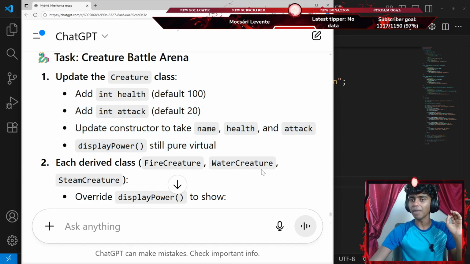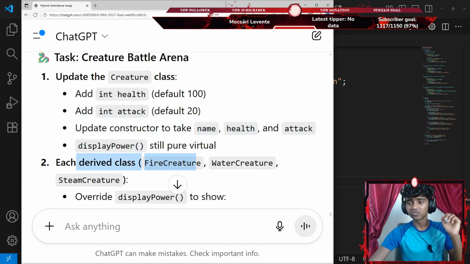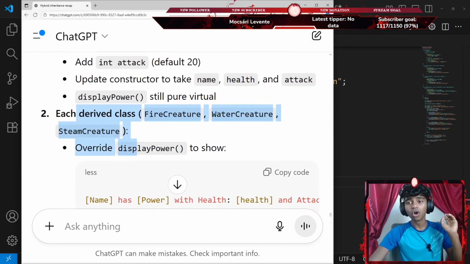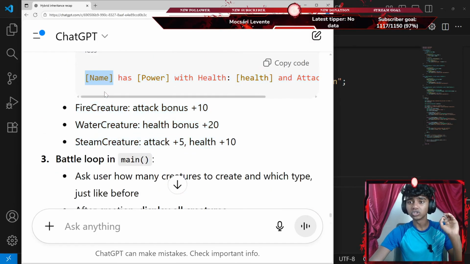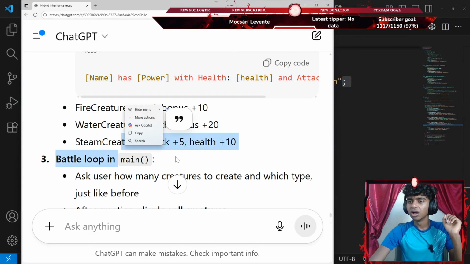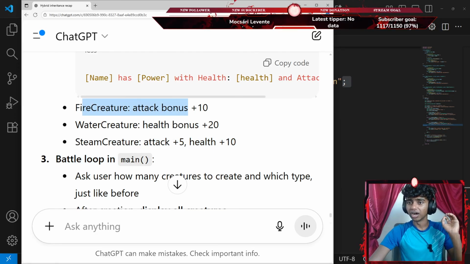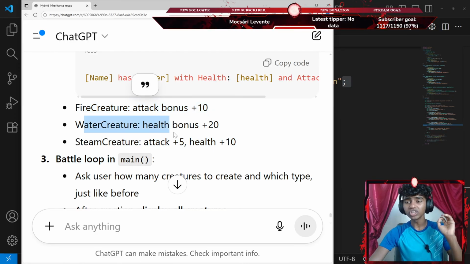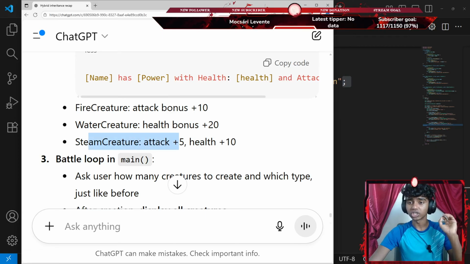Okay, so these are the parameters. Each derived class, fire creature, water creature, steam creature, overrides display power to show name, has power, health with attack power left. There we go. Okay, fire creature attack bonus plus 10, water creature health bonus plus 20, steam creature attack plus 5, health plus 10.